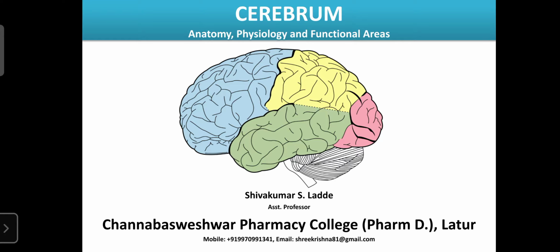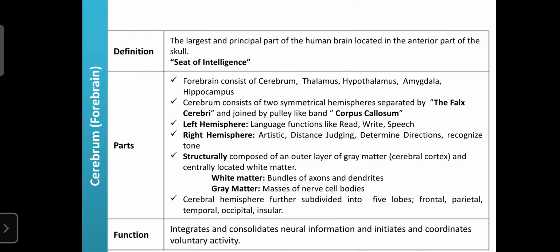Once again, some books mention that the cerebrum is the part of the brain consisting of various parts. Among them, the cerebral cortex is one part of the forebrain, or cerebrum. That's why the cerebrum is also known as the forebrain. It is the largest and principal part of the human brain, mainly located in the anterior part of the skull. The exact location of the cerebrum, or forebrain, is the anterior or front part of the brain.